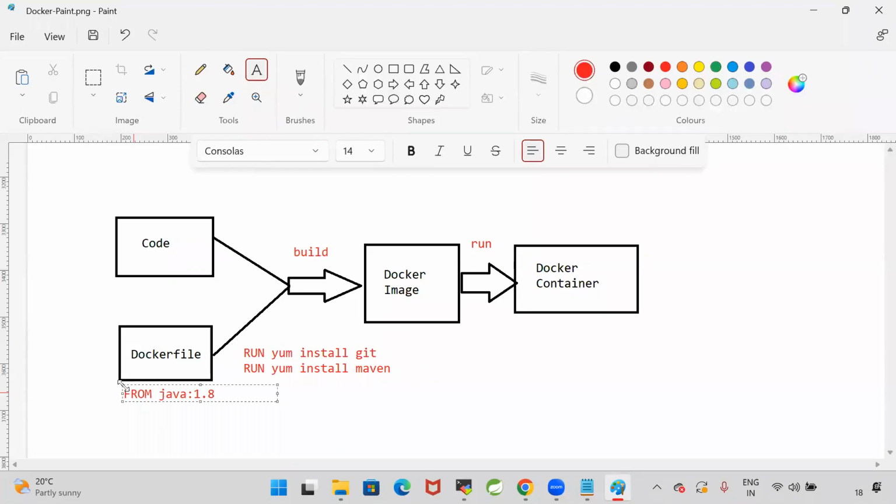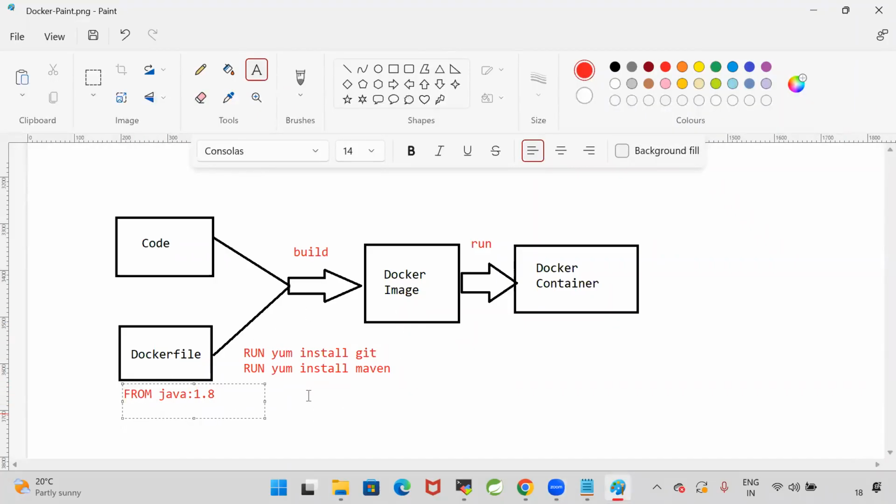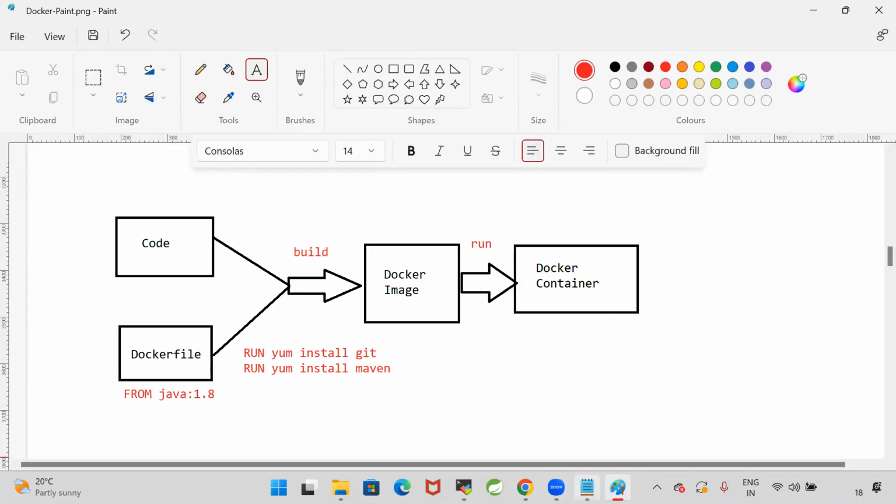For this application, Java is required as a base image. Then while creating the image, you have to download Java and execute these commands. So if you want to execute any command while creating the Docker image, then you will go for the run command. Fine, with this my Docker image is created.